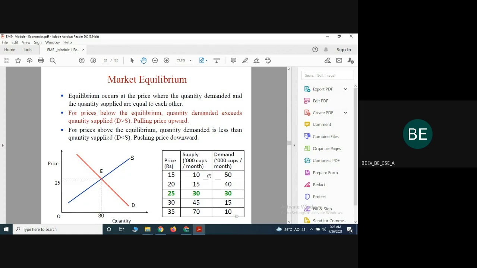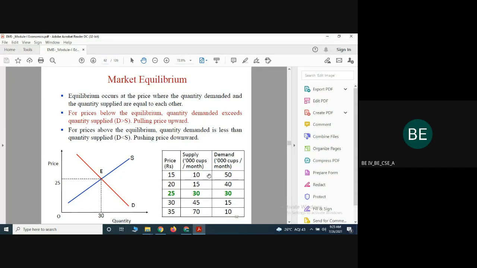Next scenario, they will take one more example. The price of the cup is 20 rupees. The supply is 15, but demand is 40. In the third case, what happened? The price of the cup is 25, and the supply is 30, and demand also is 30. That particular point we call the market equilibrium point.